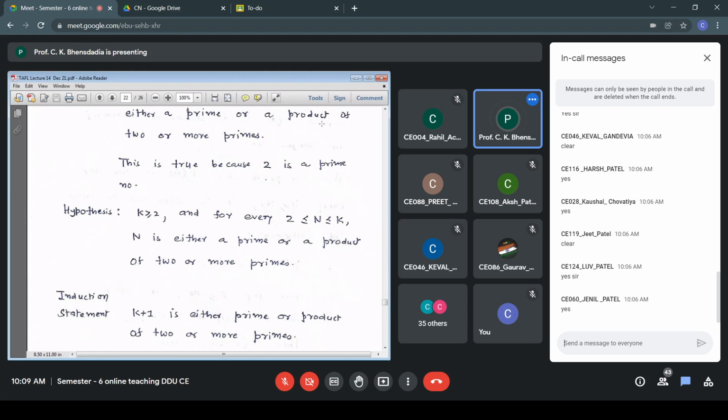So how do we go about proving this induction statement? How do we proceed? Think about this. How do we prove that k+1 is either a prime or a product of two or more primes?